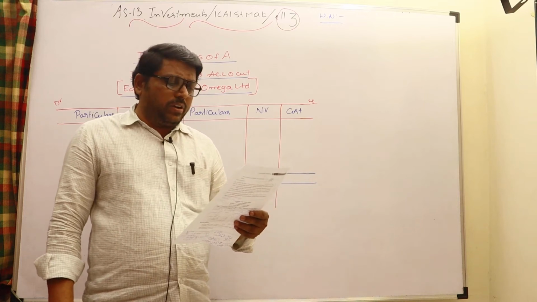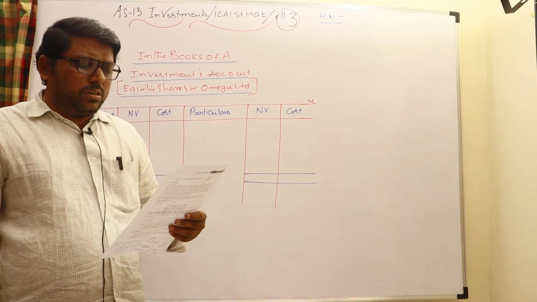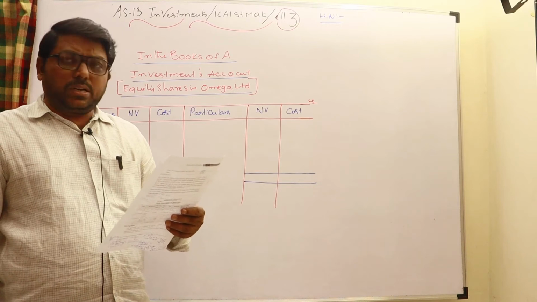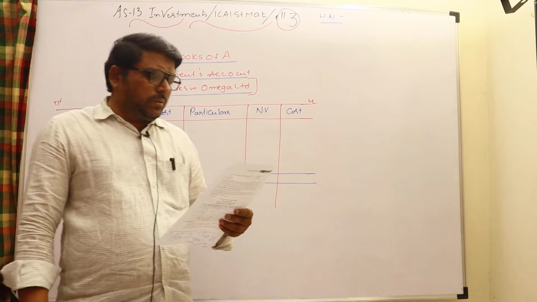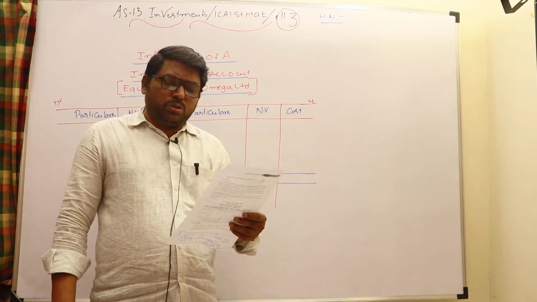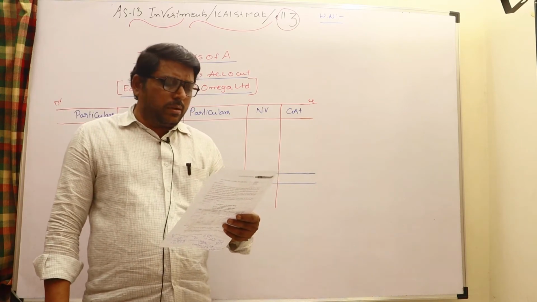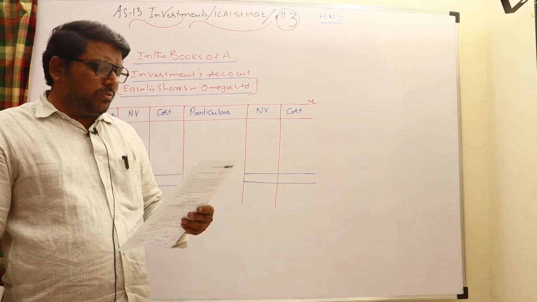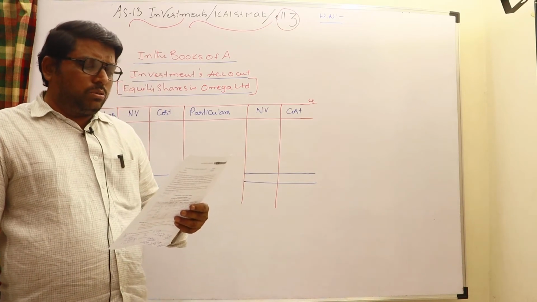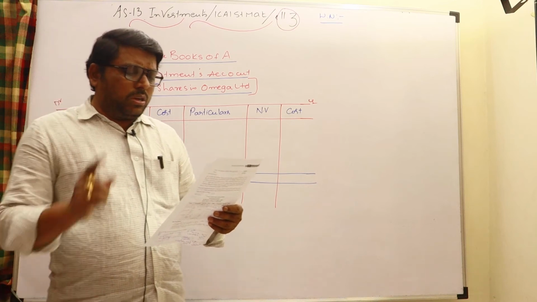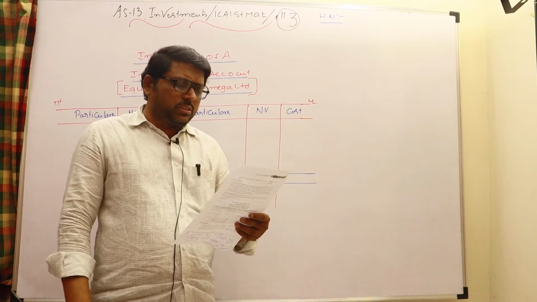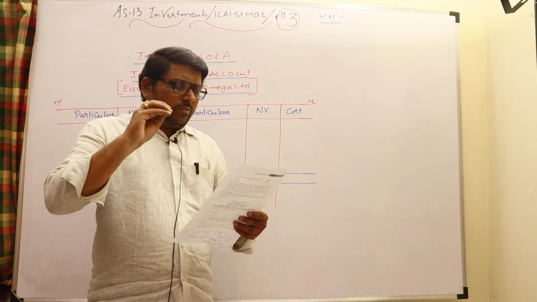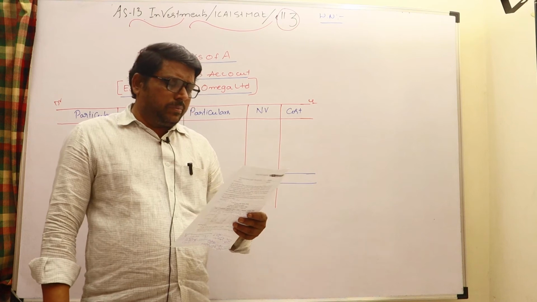Mr. X purchased 500 equity shares of 100 rupees each in Omega Company Limited for 62,500 rupees, inclusive of brokerage and stamp duties. Some years later, the company resolved to capitalize its profits and issue to the existing equity shareholders one equity share for every share. For every one share, one bonus share will be given. For 500 shares, 500 bonus shares are offered by the company.